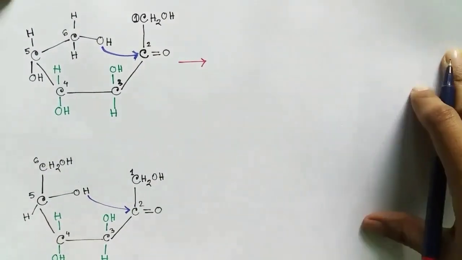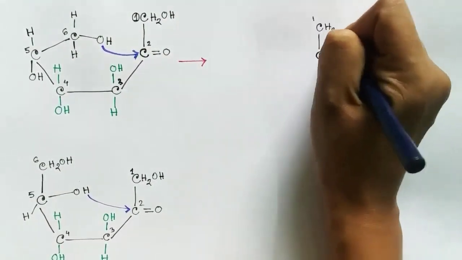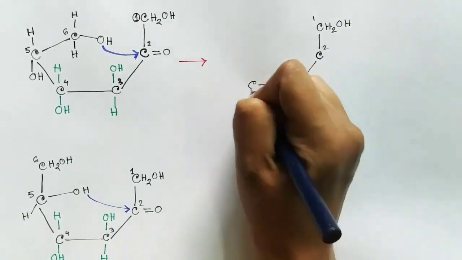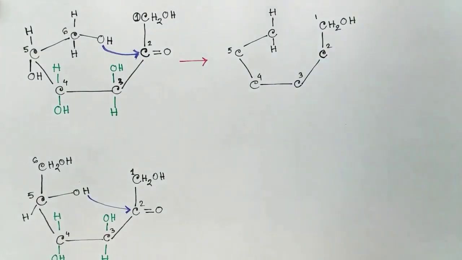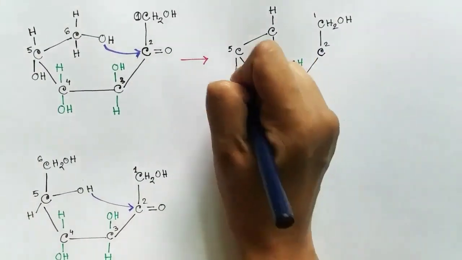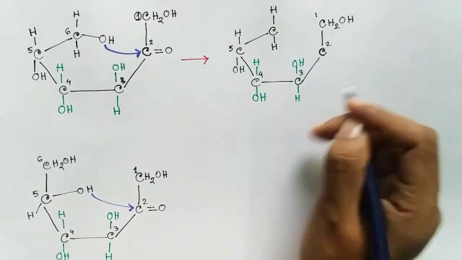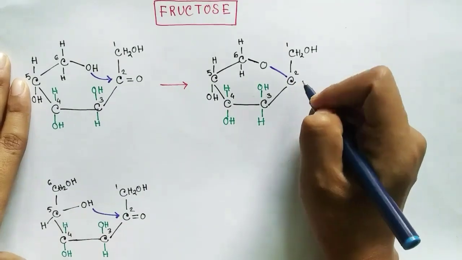In case of reaction with the hydroxyl group of the sixth carbon, the cyclic form contains 5 carbons inside the ring. So this is the form when it reacts with the hydroxyl group of the 6th carbon. So it has 5 carbons inside the ring and the first carbon remains above or below the plane of the cycle.